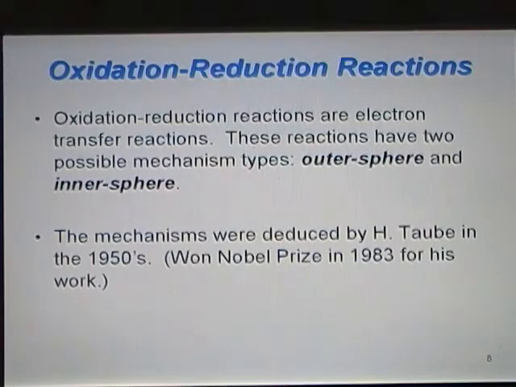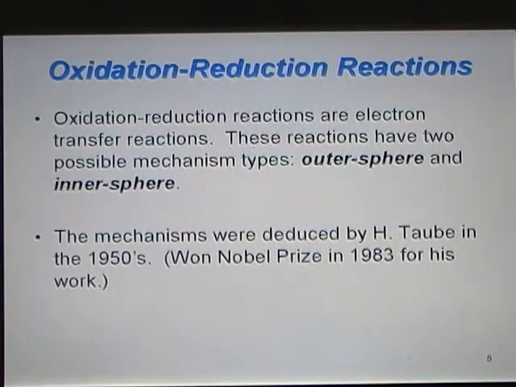So now that we've talked a little bit about the difference between labile compounds and inert compounds, let's focus on oxidation-reduction reactions and the mechanism behind them. Oxidation-reduction reactions, remember, are electron transfer reactions. There are two possible mechanism types for oxidation-reduction reactions: outer sphere and inner sphere.